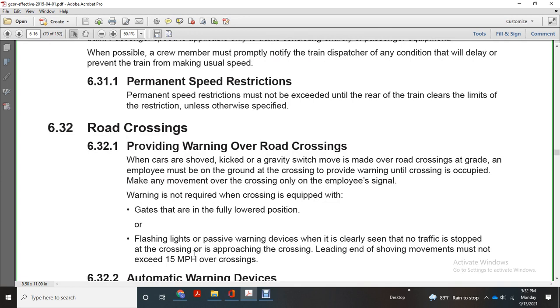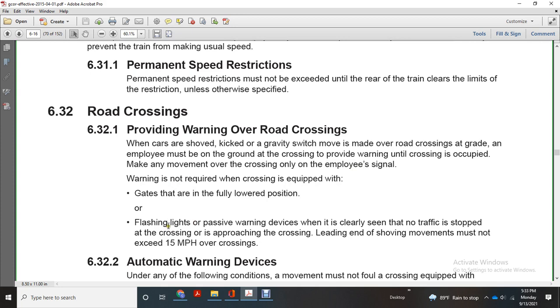Alright, road crossing. Provide warning over road crossing. When cars are shoved or kicked, and a gravity switching move is made over the road crossing at grade, an employee must be on the ground at the crossing to provide warning until the crossing is occupied. Make any movement over the crossing only when the employee's signal warning is not required, or the crossing is equipped with gates that are in the fully lowered position.